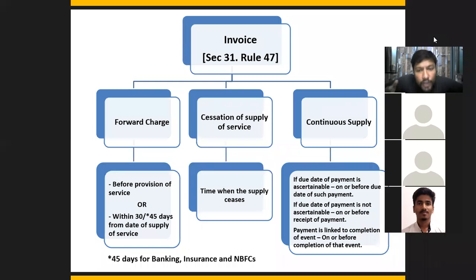All right. Now, if the due date of such payment is not ascertainable, if you don't know, see, basically there can be services which are very fluctuating, right? If I talk about water supply, not the BMC water which we get through pipeline, but the water in containers and bottles, that can be a separate category under goods. But if I talk about electricity, or some other refreshment type of service, तो चाय आ रहा है, ऐसा कुछ services है, then yes, you never know whether the payment date is ascertainable or not.